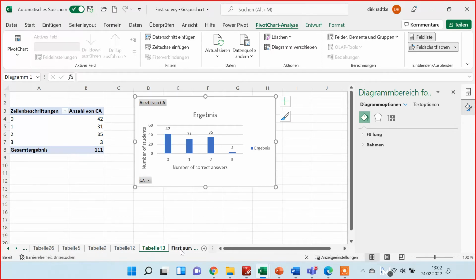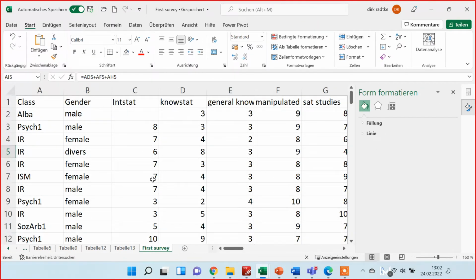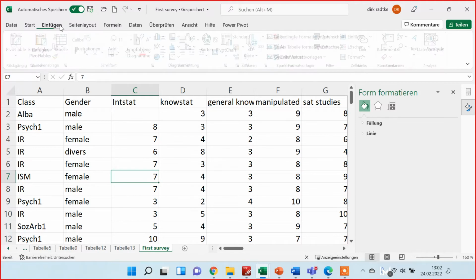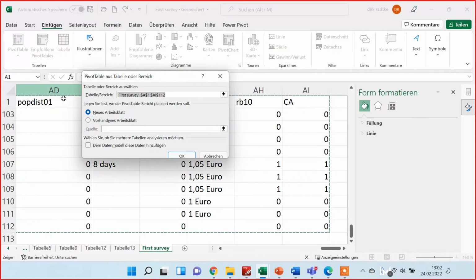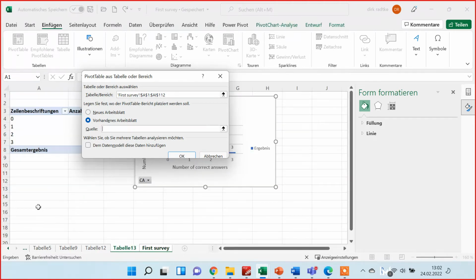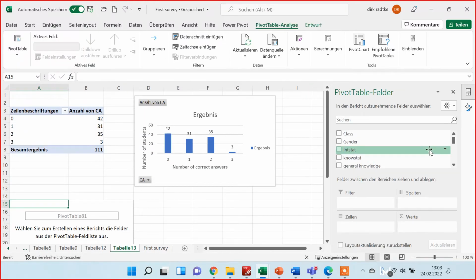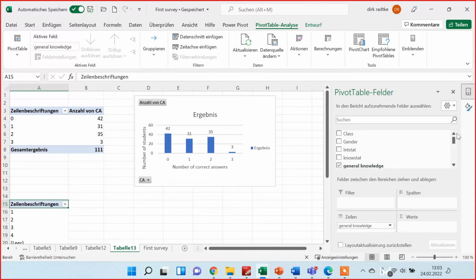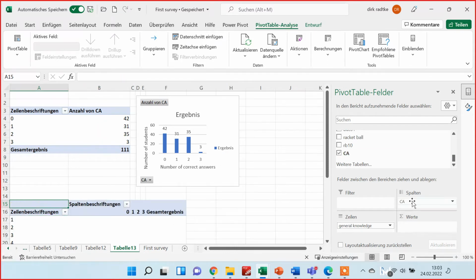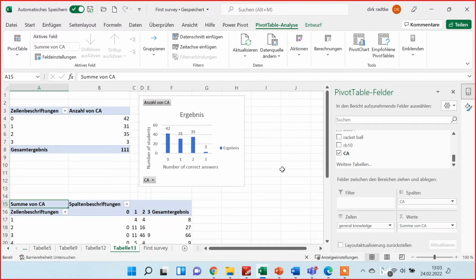So we get back into the first survey, click into the survey, insert a new pivot table, and I want to have it now in an already existing worksheet. I have to click in the worksheet. Here I want to have my new table. Now I want to have a cross table of these two variables, general knowledge and also correct answered questions. And I put correct answered questions also into the values. So, and I also insert a diagram.